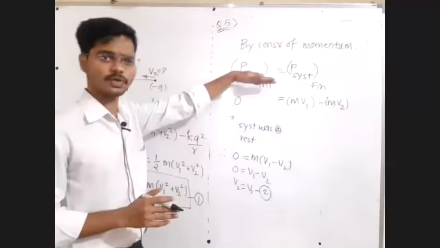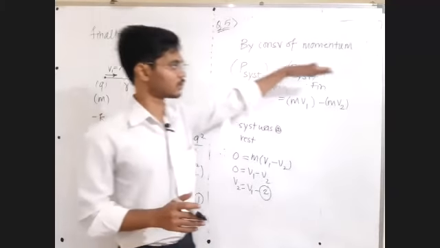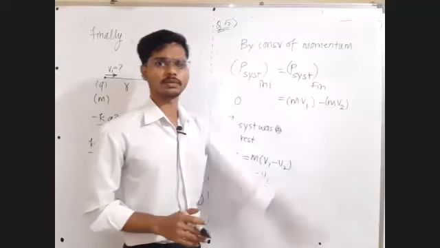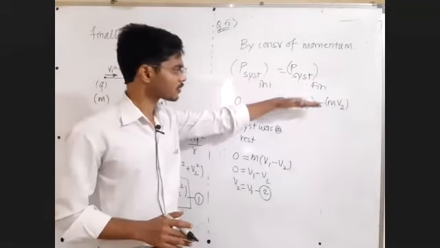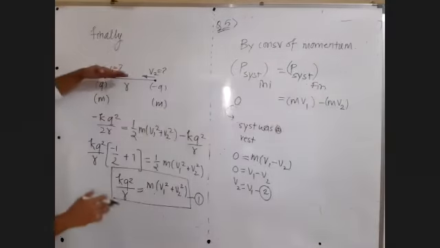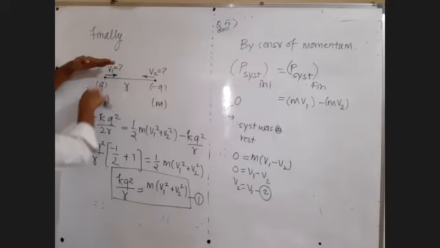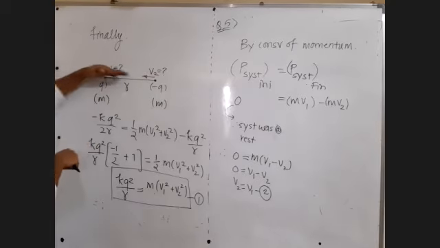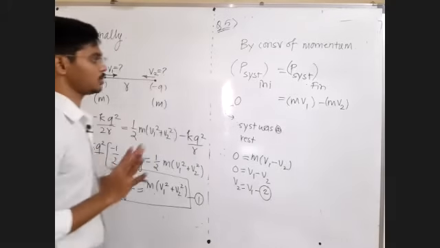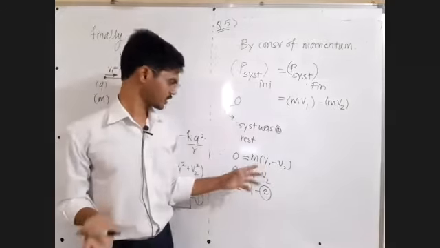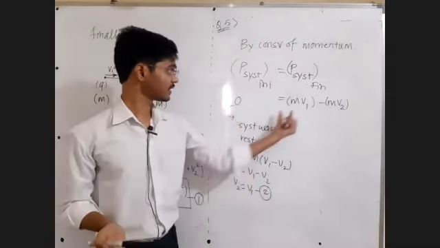Initially the system was at rest, so 0. Final rightward momentum: only one particle is moving in the rightward direction, so all rightward momentums m1 v1 minus all leftward momentums m2 v2. In this way you have to write this equation. Otherwise, I know you could have directly written m1 v1 equal to m2 v2.